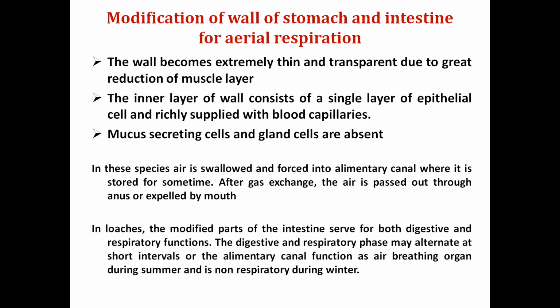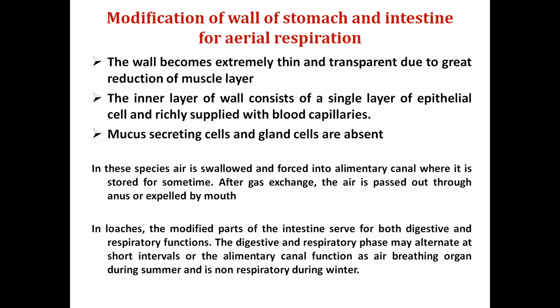And in some fishes, like in loaches, the fishes of the family Cobitidae, the intestine serves as both, because this is an intestine or gut, so its major function is digestive. But in loaches it has both functions, digestive as well as respiratory. So in summers, when water becomes less in the channels, tributaries or water bodies, their digestive tract or intestine becomes respiratory in function.